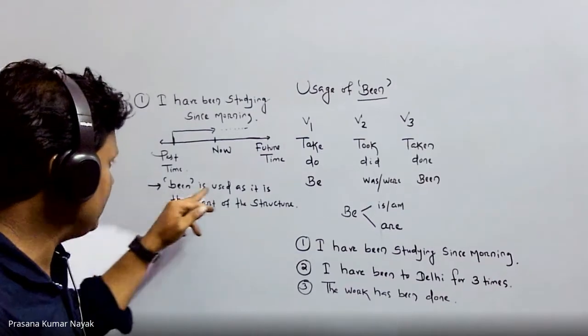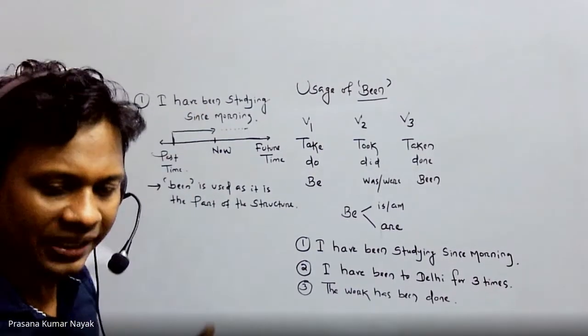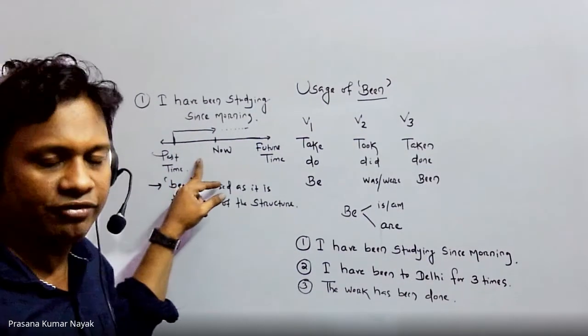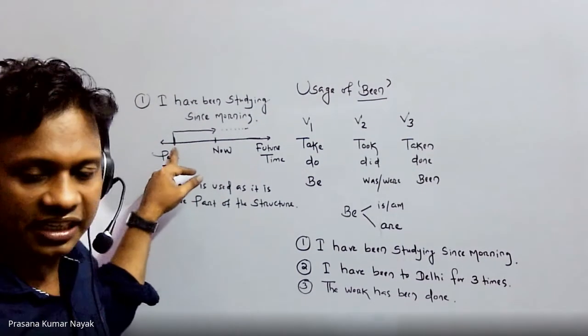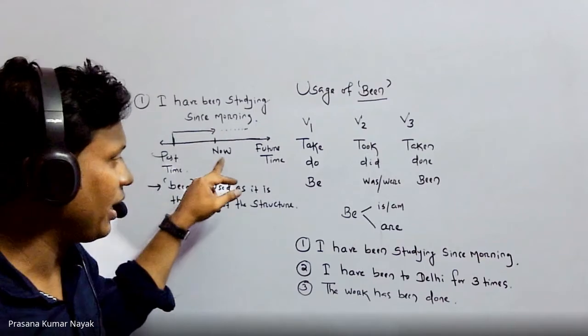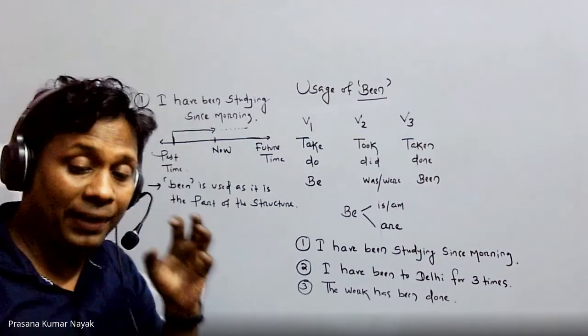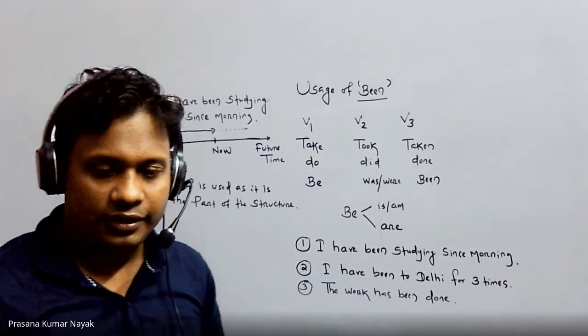Here, been is used. If you take out been from here, the sentence will be incomplete, because the present perfect progressive form says that something has started in the past, it is continuing right now, and it will continue in the future. Here, been is a part of the sentence. You cannot take it out, right? You cannot take it out.